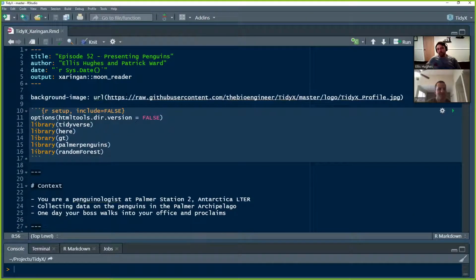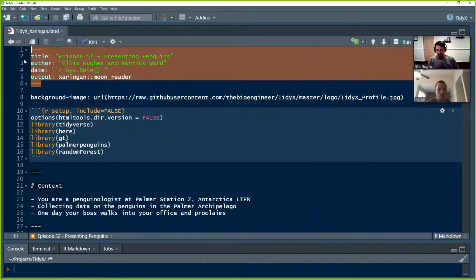Xaringan is an R package from the same guy that made R Markdown and knitr, our beloved reproducibility documents. And this is a way to create reproducible presentations, wholly using R Markdown and R, so it's very familiar to most users. You can just update what you need to update in your presentation, and it's going to be able to reproduce your same report with very little effort. So I wanted to take a moment to walk through this and then say what would happen now that it's been a month later.